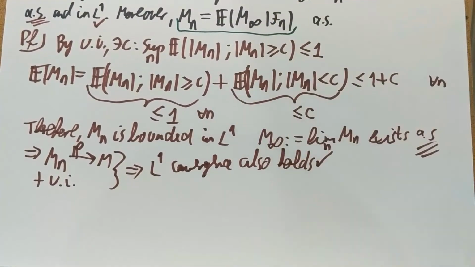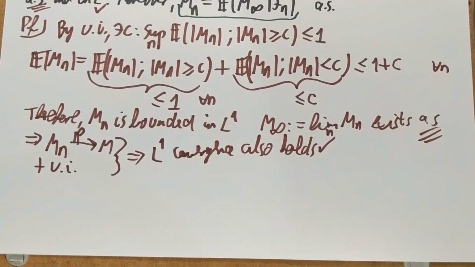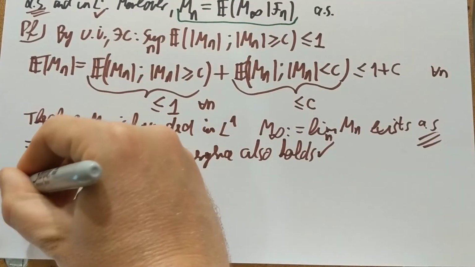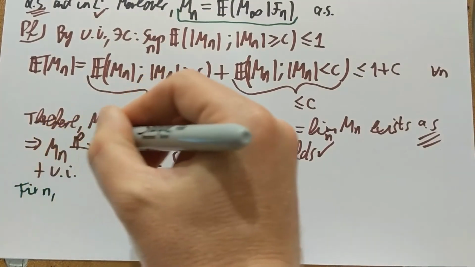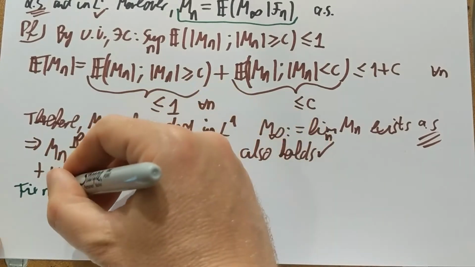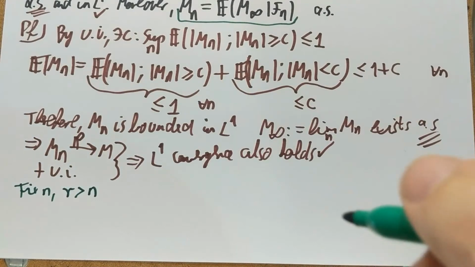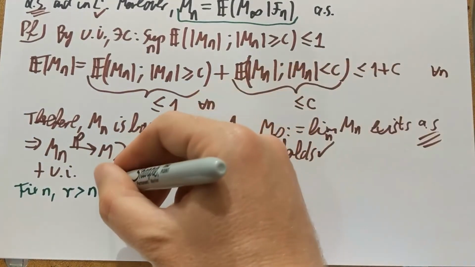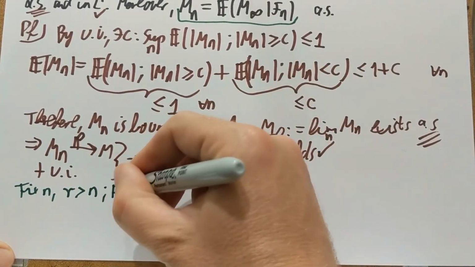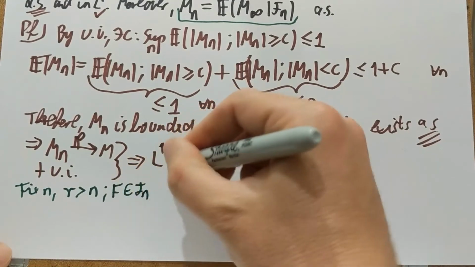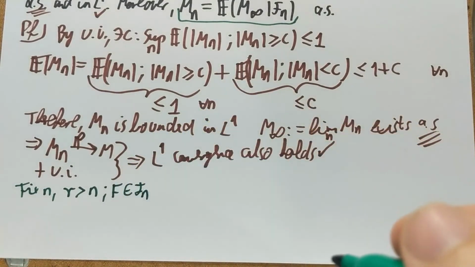I'm going to fix N, and I'm going to look at R, which are integers larger than N. And I'm also going to fix an event F in the sigma algebra Fn. So fix all those.